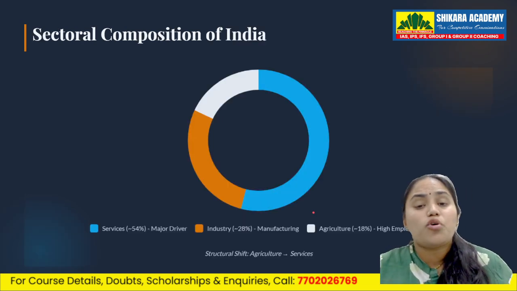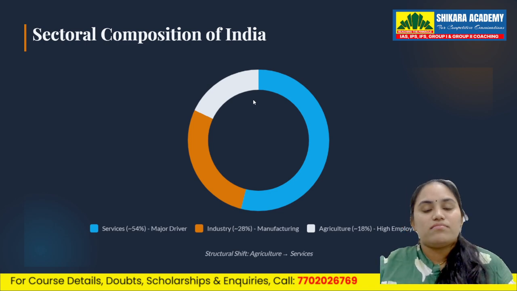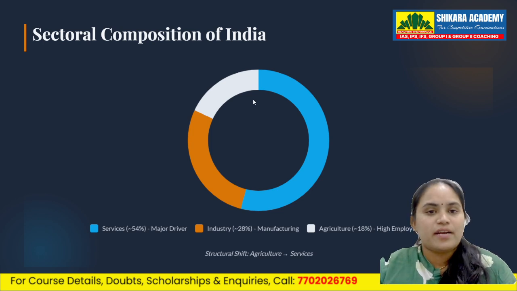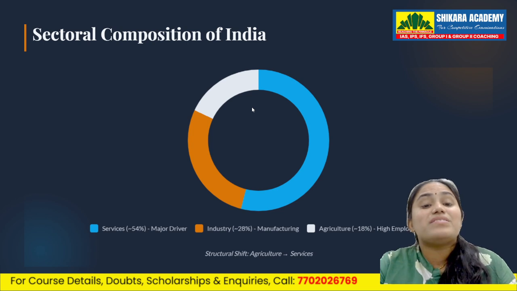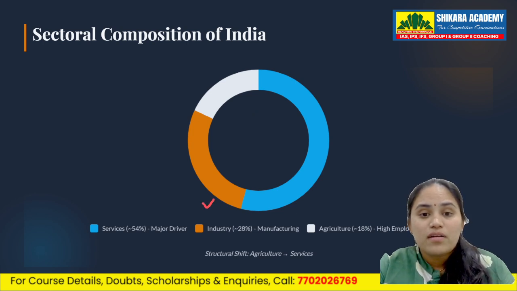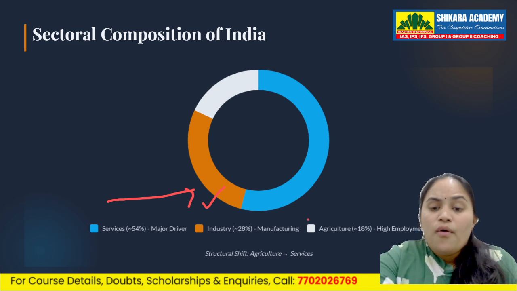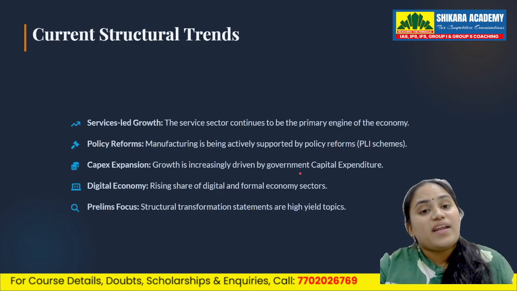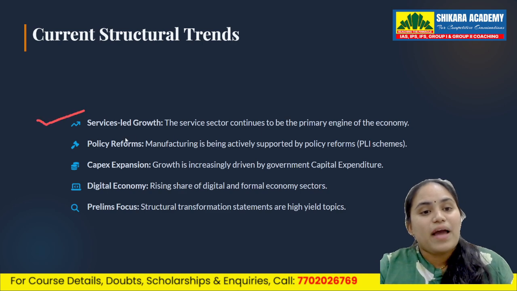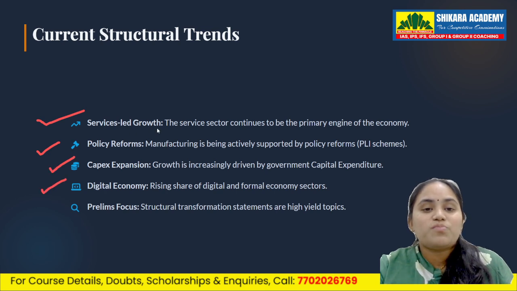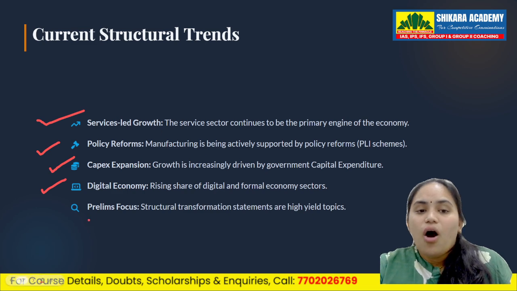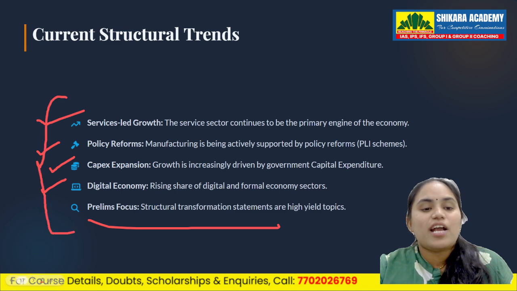Now let's understand the sectoral composition of India. Agriculture has less share but more people working under it. Industry has manufacturing plus construction. Services is the biggest contributor, as you know. The Indian economy is becoming a services-led economy because we have a major drive from the services sector. What are the current structural trends we are having? Services-led growth, manufacturing support, and then government capital expenditure, digital economy expansion. All these are very important for a driving economy like India.